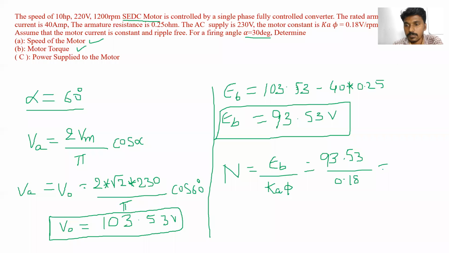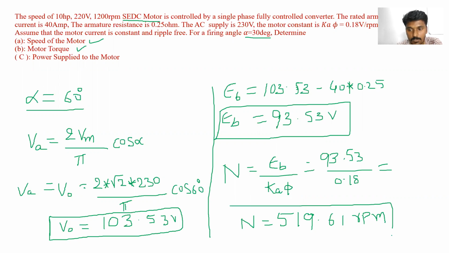What is the value of this one? 519.64. N is equal to 519.61 RPM. Okay, have you observed this value?